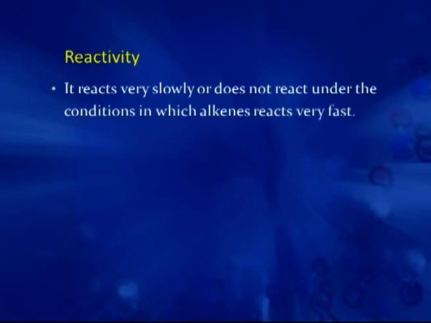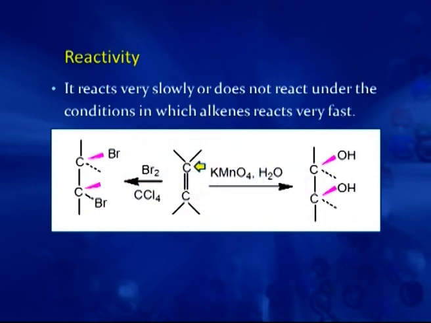For example, we take the alkene and react it with bromine in CCl4 and we get the addition product, the 1,2-dibromo product. On reaction with aqueous KMnO4, the KMnO4 color decolorizes and the corresponding diol gets formed, which is again an addition product. Here in the case of bromine also, the color of bromine decolorizes.